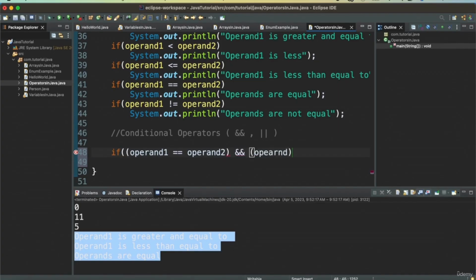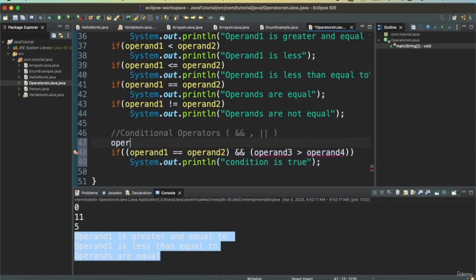Say we have operand 3 greater than operand 4, then we can say condition is true. So let's define operand 3 and operand 4.